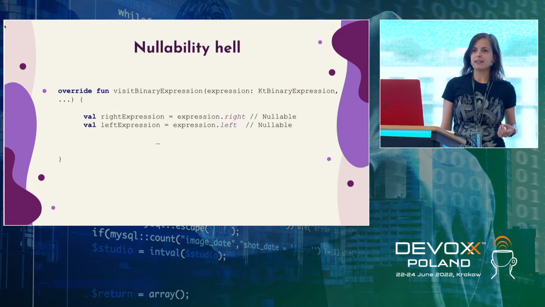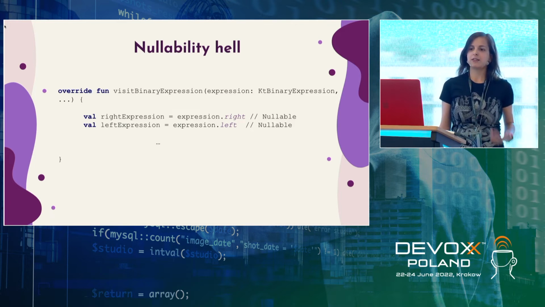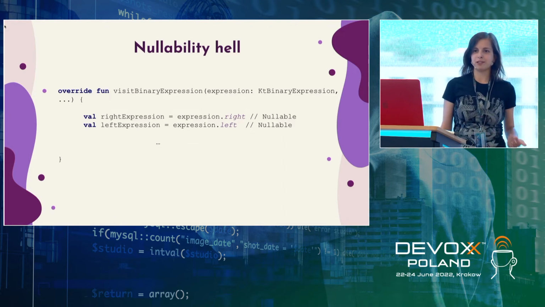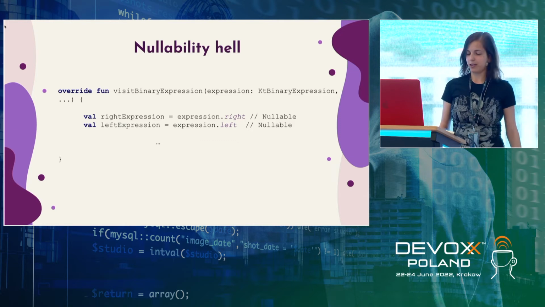But in our case, in case of analyzer, if code was not parsed correctly, currently we are not running analysis on this. So if parsing was wrong, we will never run it. So it means that in our exact case, right and left are always present. But unfortunately, because it's nullable and nullability is embedded in type system in Kotlin, we have to deal somehow with this.